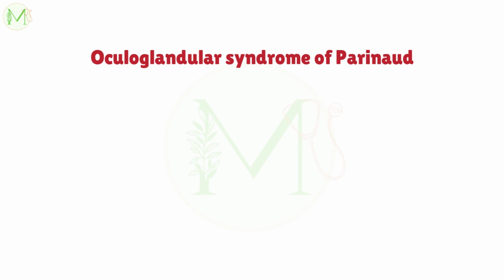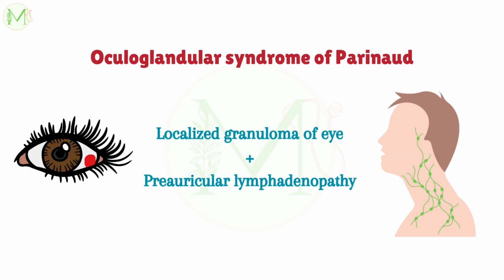Another important thing that we need to know regarding this disease is oculoglandular syndrome of Parinaud. It is associated with localized granuloma of the eye and preauricular lymphadenopathy. It's a very important MCQ or viva question, and this is not the only disease where you can find oculoglandular syndrome of Parinaud. It is also seen in tularemia and sporotrichosis.